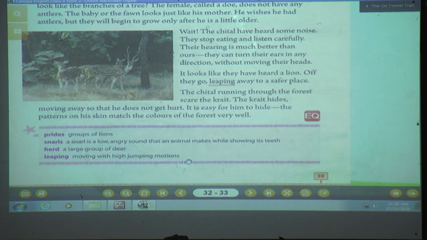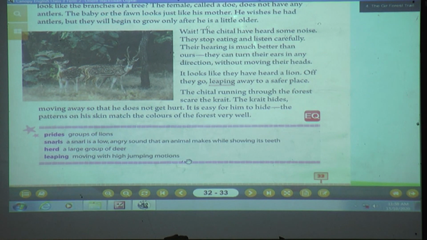It looks like they have heard a lion. While they stopped, they heard some noise coming. What is that noise? They thought that it would be a lion. Off they go, leaping away to a safer place. They heard a danger for them. Okay, what did they do? They ran off. Leaping means jumping. As a deer jumps, it is very fast, moving with high jump motions.